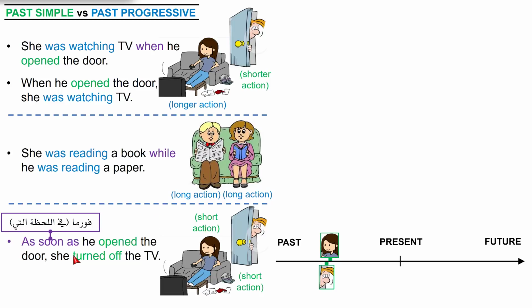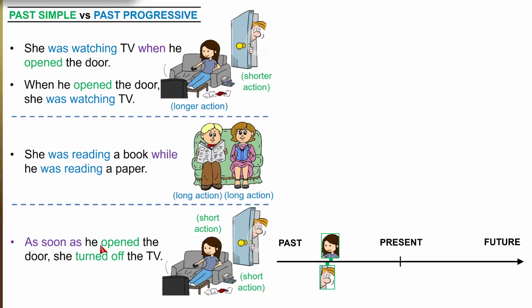As soon as he opened the door, she turned off the TV. As soon as means once this finished, this started. He opened the door. Immediately after he opened, she turned off the TV. We can also say she turned off the TV as soon as he opened the door. And we will not put the comma, okay? We put comma here because we started with the time clause.